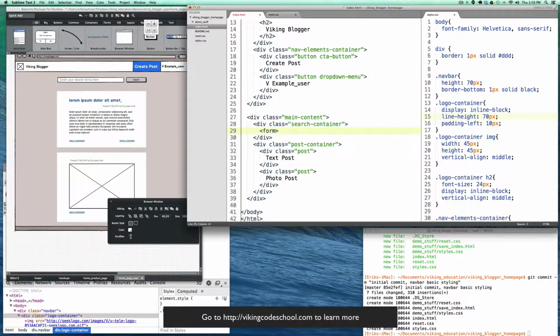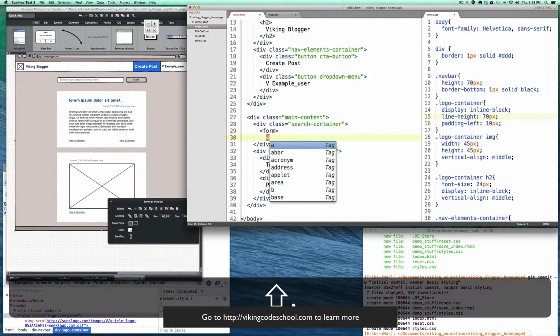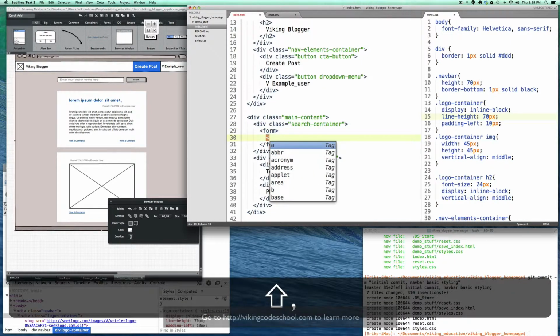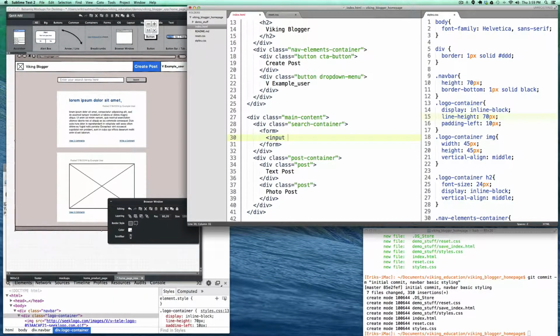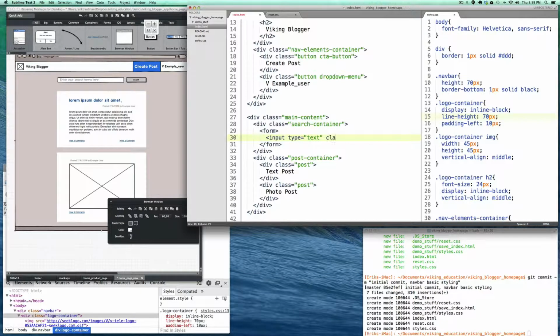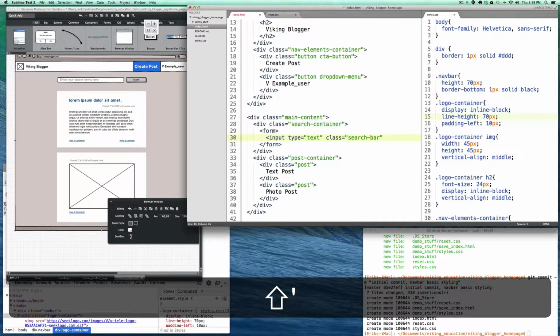And usually you'd have some additional fields associated with the form, but because we're not actually going to need to submit the form, we'll just ignore that for now. And the form is going to have two inputs. The first input is going to be the text input, which makes a lot of sense. And we're going to give it a class of its own, and we're just going to call it the search bar so that we can target it later.